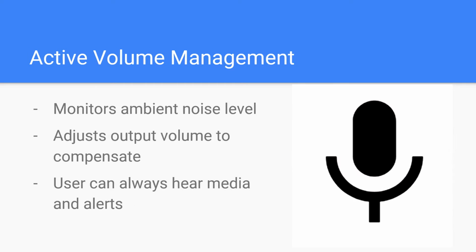Our last feature is active volume management. This allows the app to compensate for the ambient noise level around the user. It functions as a convenience feature so they can always hear their media, but it also functions as a safety feature so the users can always hear our alerts. Here, we'll show you some examples of what real-world usage might look like.